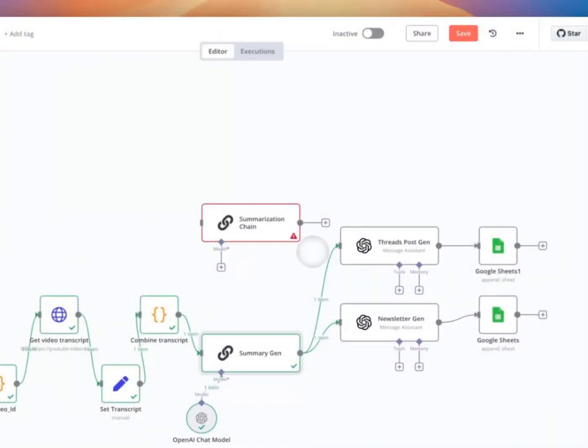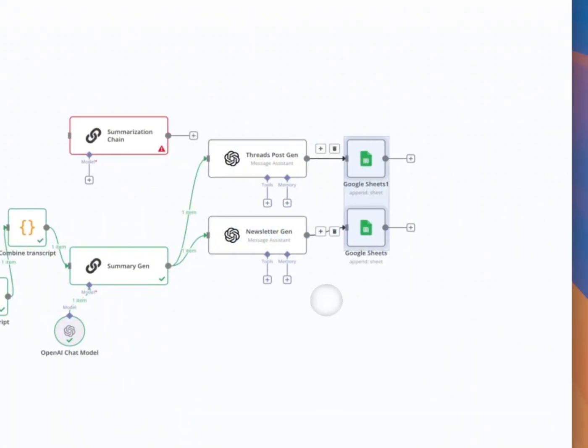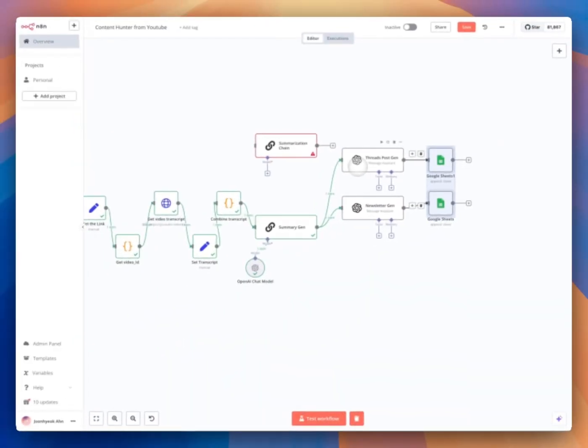So we are done with this part, and we have the final two parts. In these final two parts, I actually created two AI assistants.